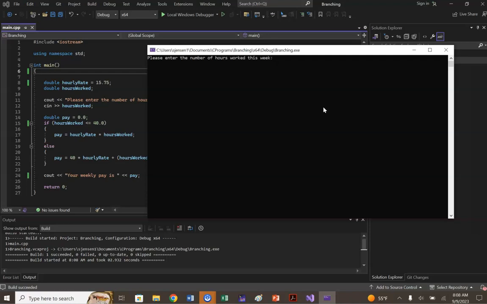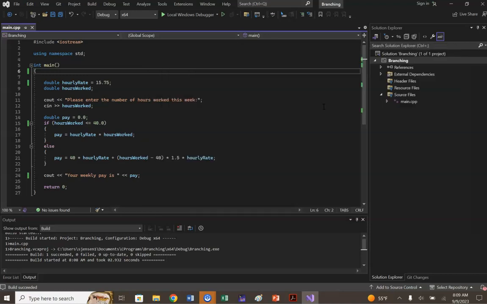For example, if the worker says that they worked -1 hour, it tells us that their weekly pay is -15.75. Now, this may or may not be the response that you would like, but my personal opinion is that this is not the response that we would like. In the event that the user enters a negative number of hours, I would like to say perhaps that their pay is 0 and assume that the user made a mistake, rather than say that somehow the user owes their work environment